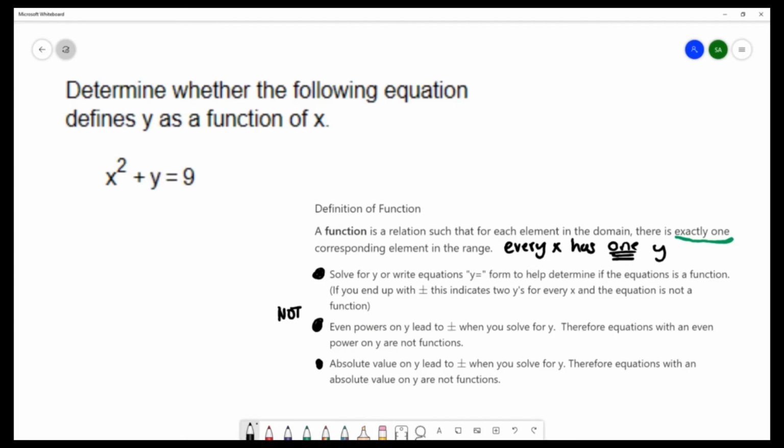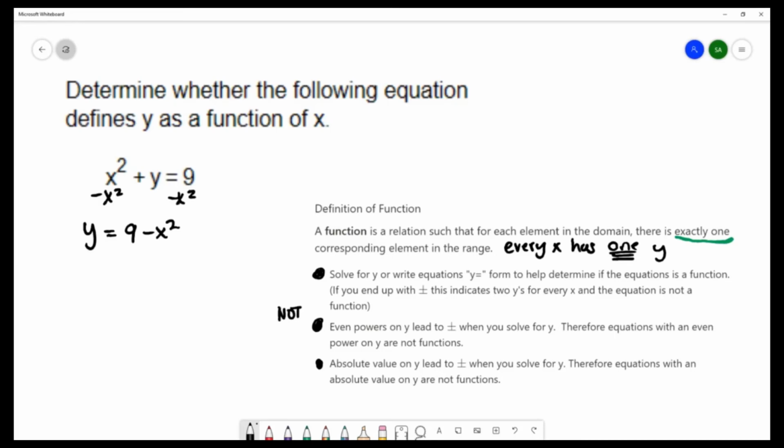So if I solve for y, I would subtract x squared on both sides. That gives y equals 9 minus x squared. I don't have any plus or minus symbols, so this is looking like it is a function. Every x has one y.